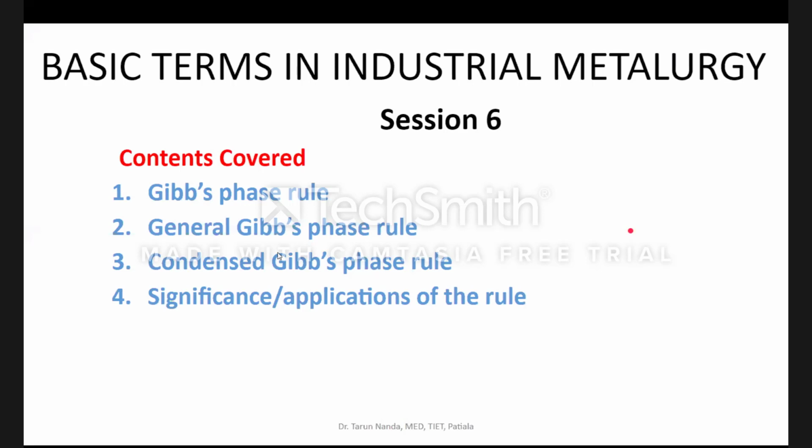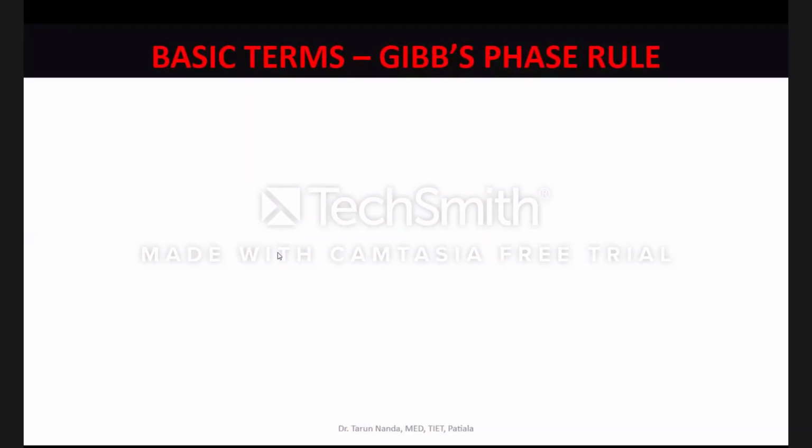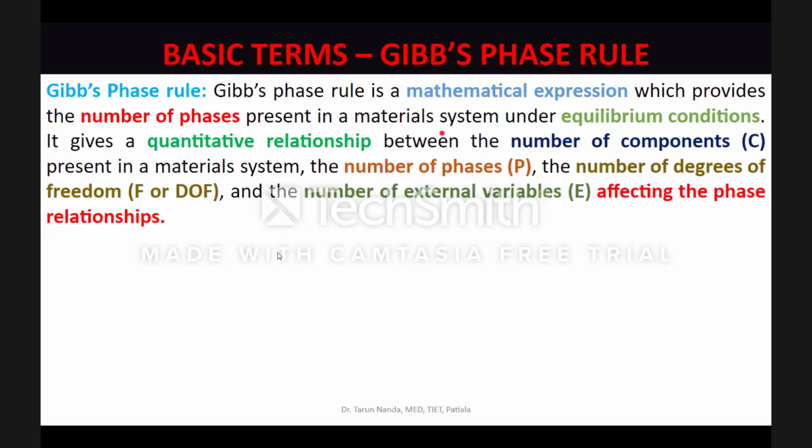So Gibbs phase rule, I hope each one of you has heard about this term in one of your subjects in the past. This is a mathematical expression which relates 4 quantities. So Gibbs phase rule is a mathematical expression which provides a quantitative relationship between 4 parameters pertaining to a material system present under some given conditions.